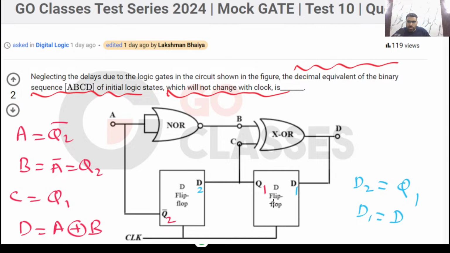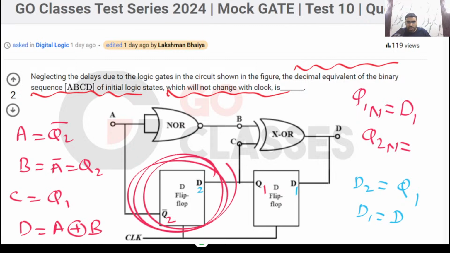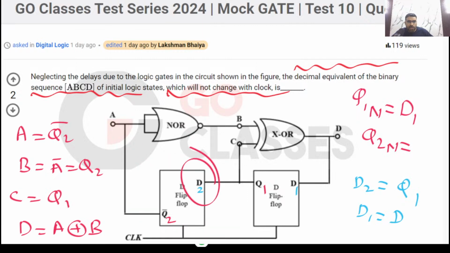And similarly, these are the D flip-flops. So what will be Q1 next? The next state of this D flip-flop will be the value of D1. Similarly, Q2 next, the next state of this D flip-flop, will be the current value of D2.